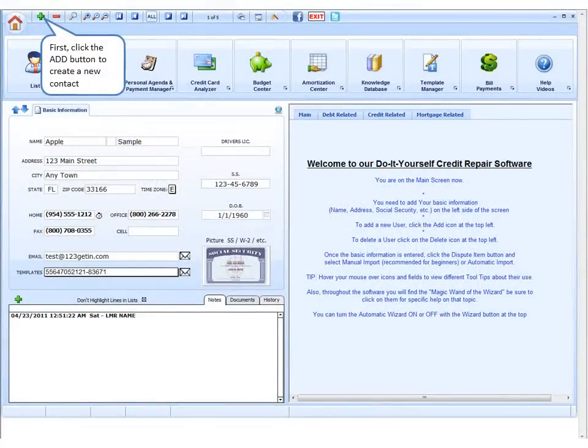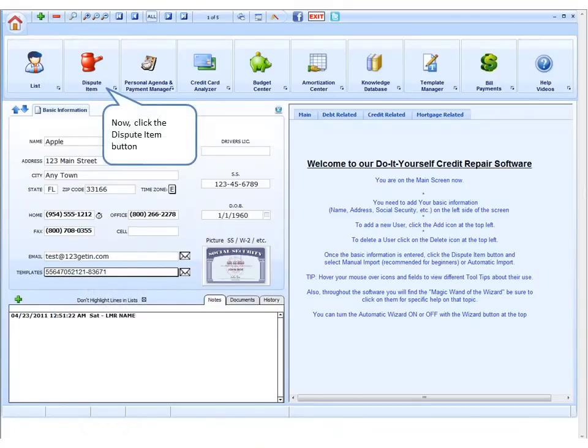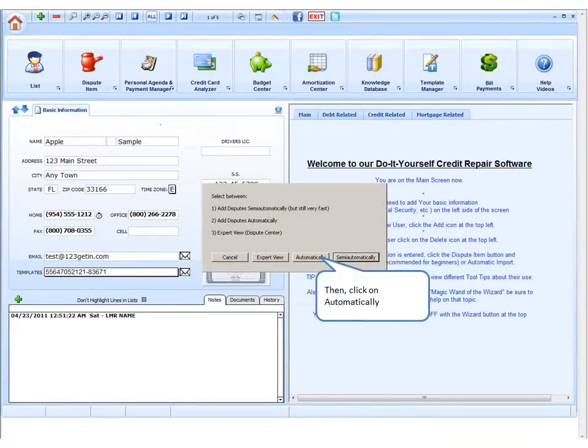First, click the Add button to create a new contact. Then, fill in the fields related to the contact information. Now, click the Dispute Item button. Then, click on Automatically.